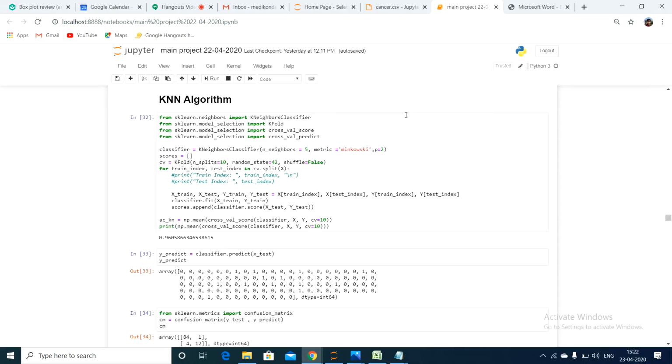K nearest neighbor algorithm. In English, we know birds of a feather flock together. This is a statement we know very well. Flock in the sense of a group of birds. So like-minded people will mingle together easily. We know this all. Why?